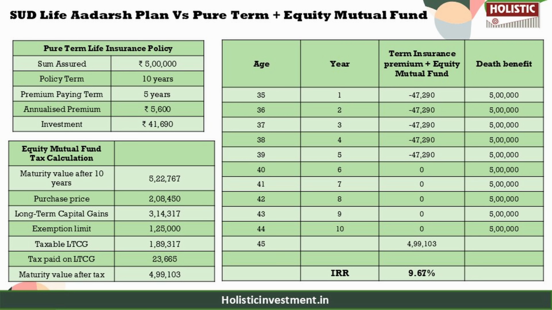Pure term insurance combined with a mutual fund investment provides you with higher returns, better liquidity and flexibility. On the other hand, the SUD Life policy locks your funds, delivers just 3.01% IRR and offers you lower coverage. And if you want to know how we have calculated tax for the equity mutual fund, we have presented a small tabular column on the screen for your easy reference, which you can pause and see.